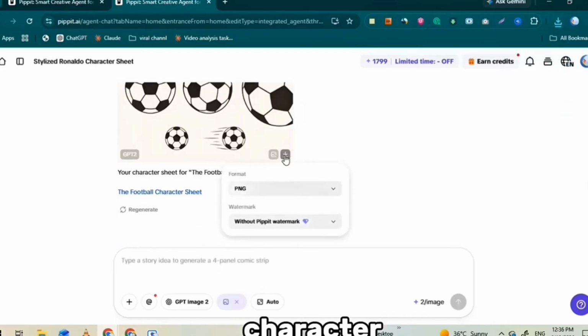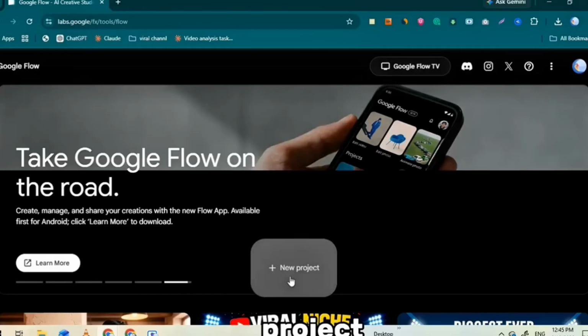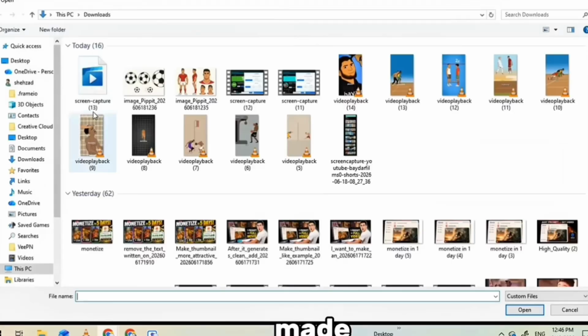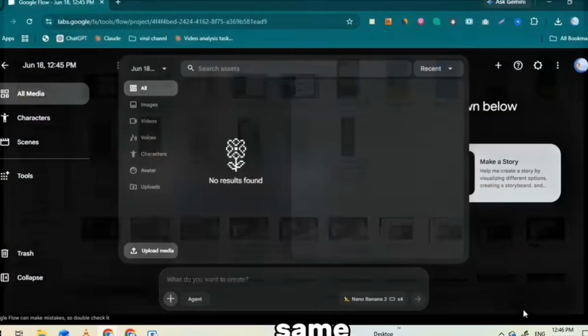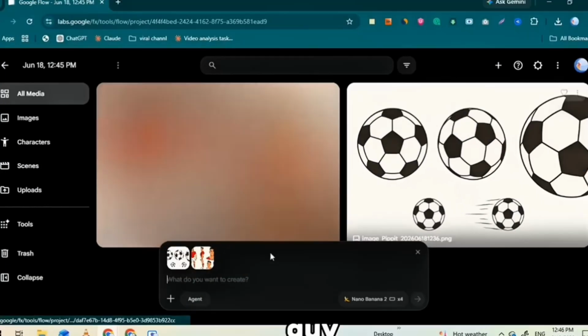Now we use those character sheets to generate the actual images for our video. And the tool for this is Flow AI, also free. Head over to Flow and click New Project. Inside, hit the Upload Media button and upload both character sheets we just made and downloaded. This is the key move right here. By feeding Flow your character sheets first, every image it generates keeps your characters looking exactly the same. That's the consistency trick. Without it, your Ronaldo looks like a different guy in every scene.